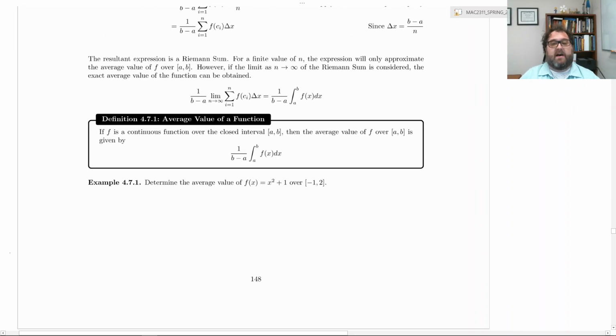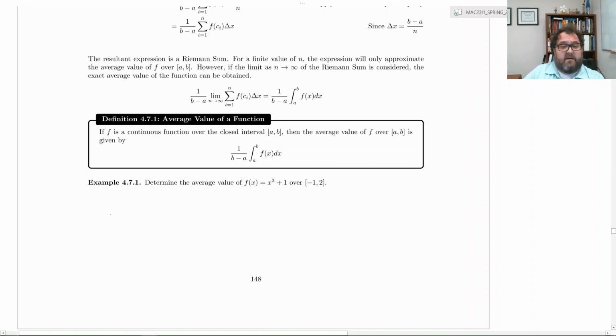The average value of a function over a closed interval a to b is given by 1 over b minus a times the definite integral from a to b of f of x dx. So, super easy to do this. Here, let's take a look.